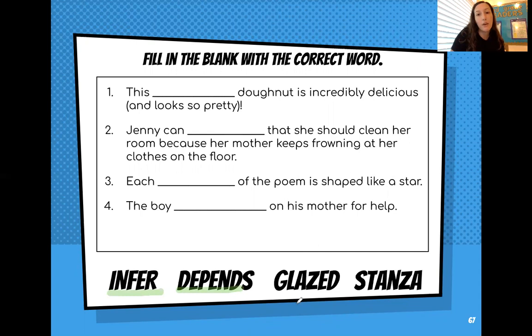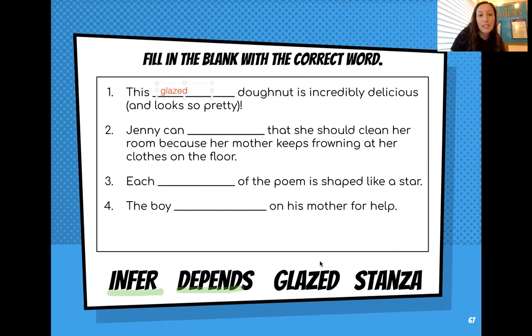This glazed donut is incredibly delicious and looks so pretty. We know that the word glaze means shiny, and we know that donuts can be shiny from the glaze. So I think that is the best word so far. I'm going to go ahead and put it in my sentence, but I still need to check my last word.